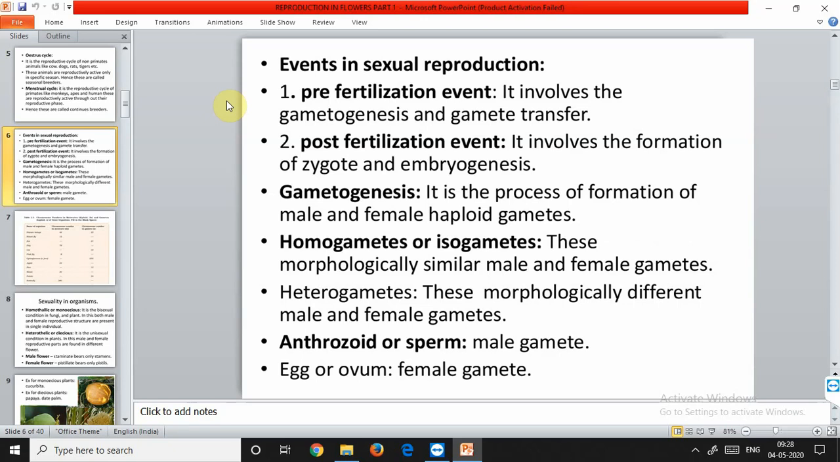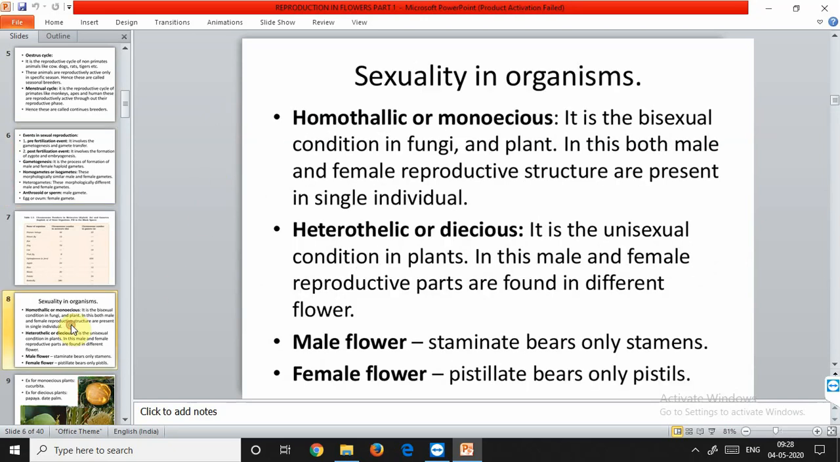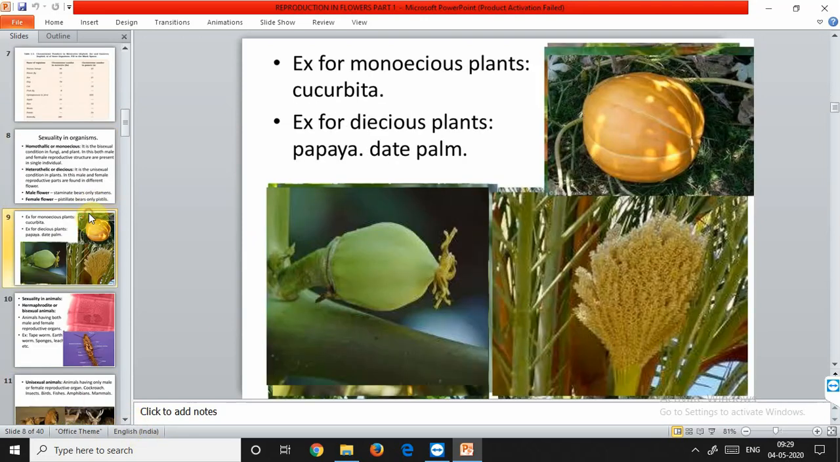Then comes sexuality in organisms. I told you this: the homothallic or monoecious condition, which is the bisexual condition in fungi and plants, in which both male and female reproductive structures are present in the same individual. The reverse occurs in the heterothallic or dioecious condition, where the male flower is called staminate, that bears only stamens, and the female is called pistillate, that bears only the pistils. The example of monoecious is Cucurbita, and examples of dioecious are papaya as well as date palm.